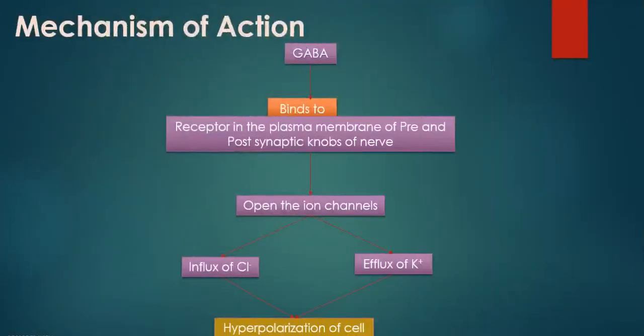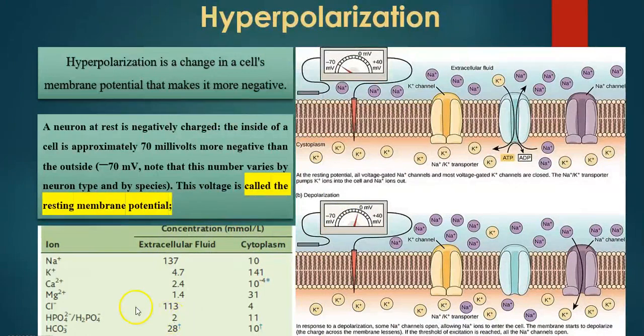But what happens with GABA? Here this is the resting condition. Inside is negative, outside is positive. If chloride ion goes inside of the cell and potassium goes outside of the cell, which actually happens when GABA attaches to the neurotransmitter receptor of the next neuron, the chloride goes inside of the cell.